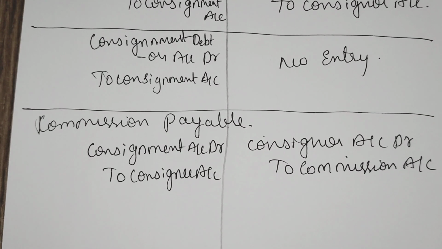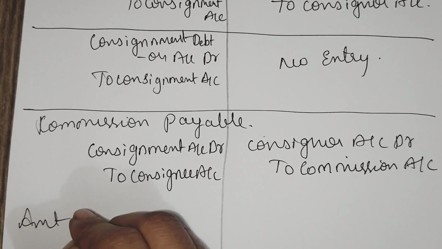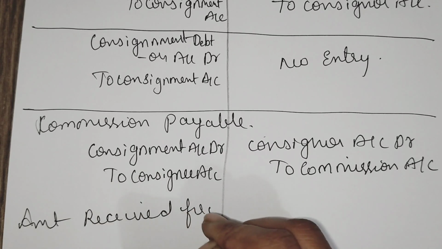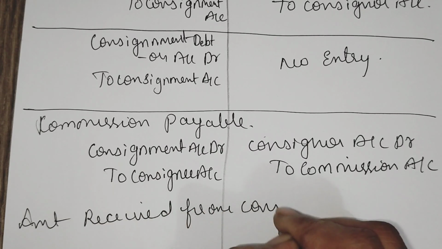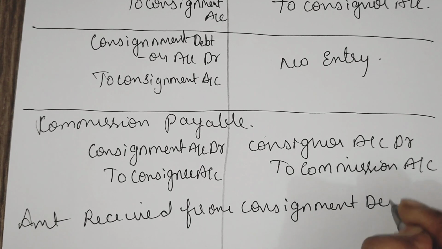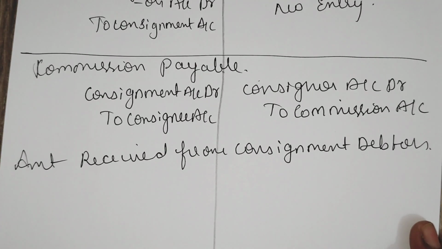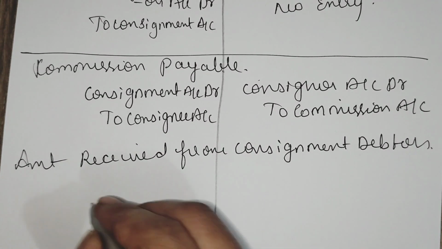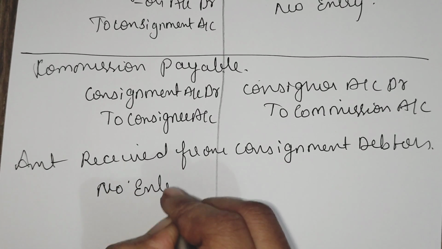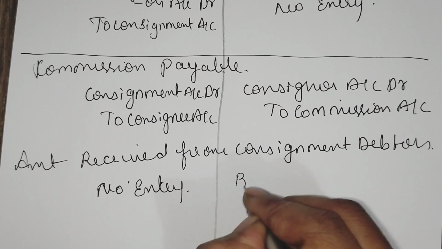The next one is amount received from consignment debtors, or credit sale amount. After receiving, there will be no entry in the book of consignor, because the consignee sold the goods, so he will receive the amount.